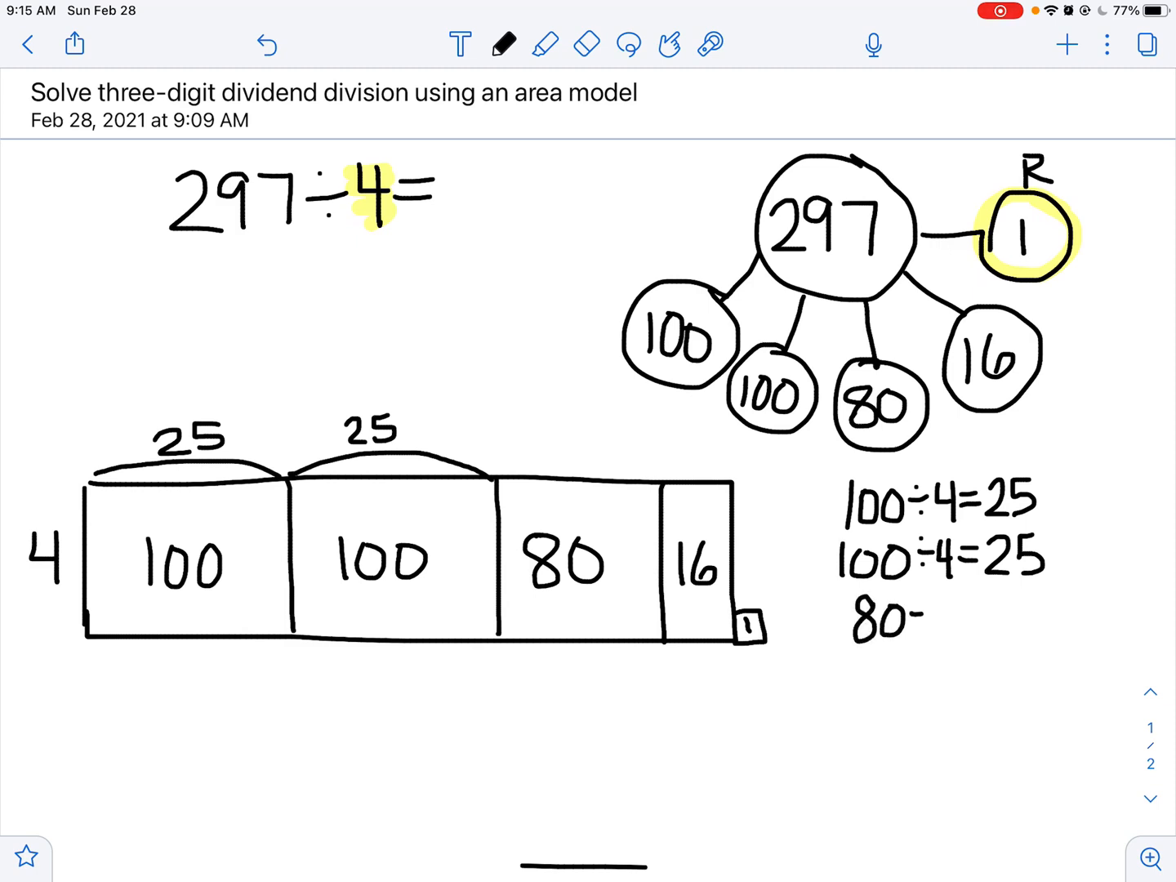Now I've got 80 divided by 4. Well, we know 8 divided by 4 is 2, so 80 divided by 4 is going to be 20. And I know 16 divided by 4 is 4.